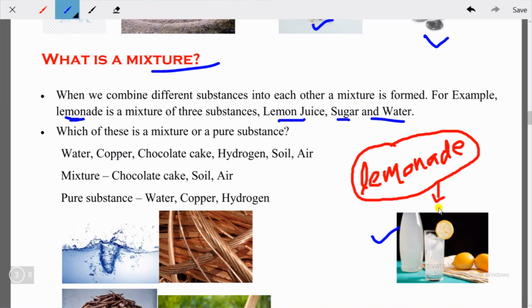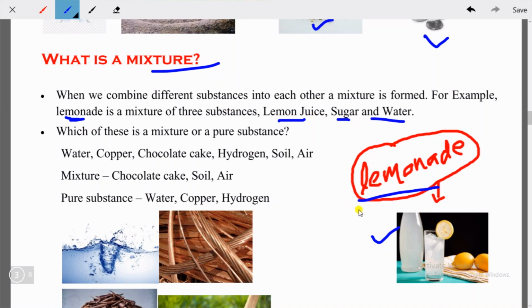Okay, so lemonade is what? A mixture of three substances. Inside this lemonade you have three substances. One is lemon juice, the juice of lemon, then you have sugar, and then you have water. So we can say this is a mixture. These three are combined in one form. This way this lemonade is formed, isn't it? So this is a mixture. I hope the concept of pure substances and mixtures is clear to you.